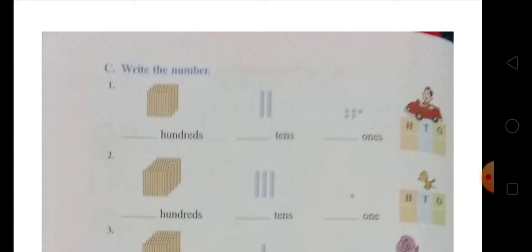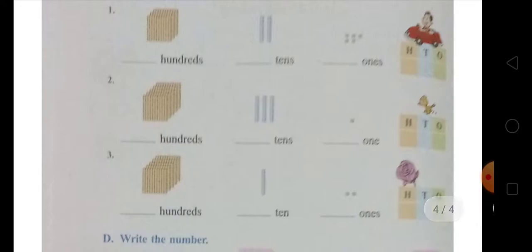In the next you can see here that there are 5 big blocks, and in each big block there are 100 small blocks, and after that there is 1 group of 10 made from 10 small blocks, so that makes 110, and after that there are two ones made from two small blocks, that makes it 512. Okay, in the third there will be 512. On the ones place there is 2, on the tens place there is 1, and on the hundreds place there is 5.